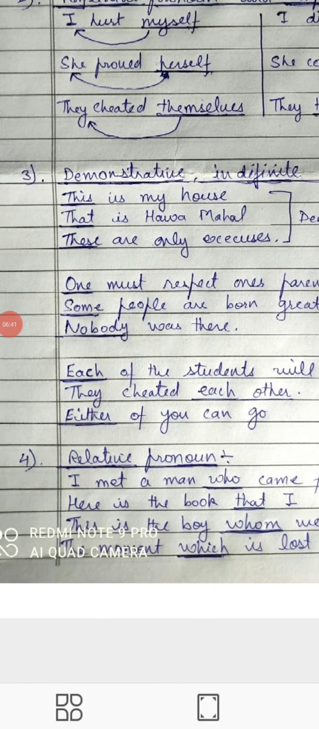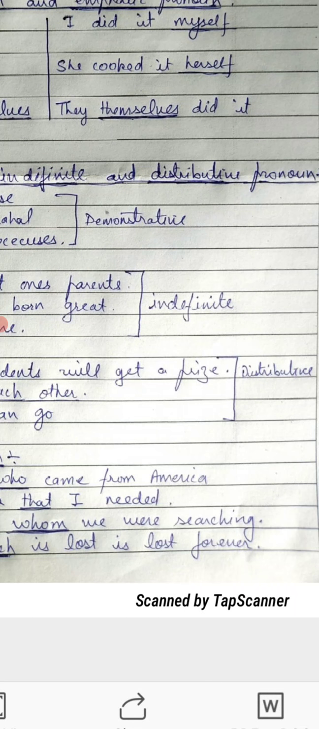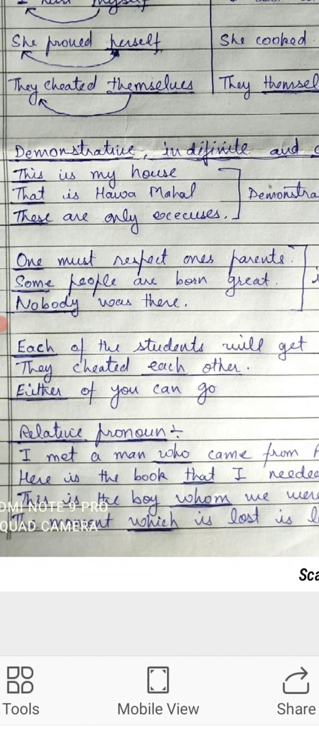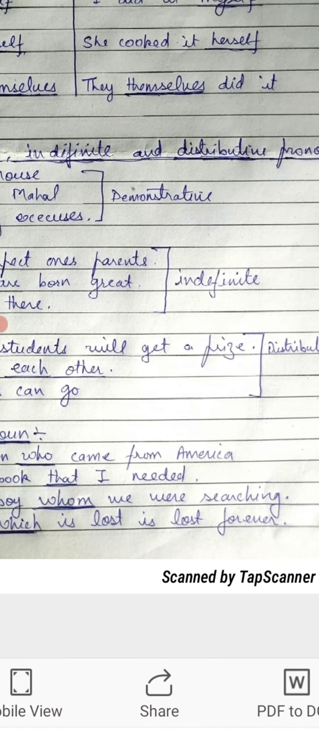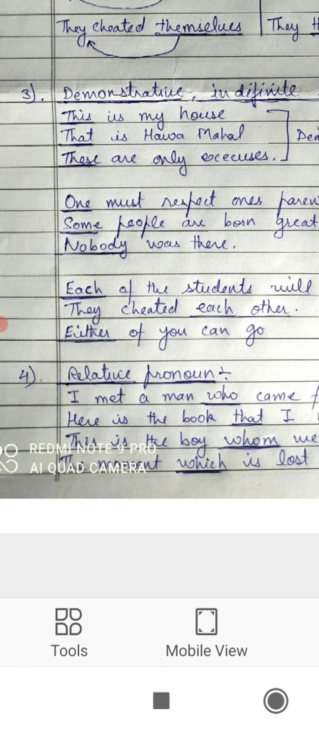The next is the category of distributive pronoun. What is a distributive pronoun? A distributive pronoun is a pronoun which identifies every individual separately, which points out every person separately. For example, each of the students will get a prize. Now, what is meant by each of the students? It means that the speaker is separately, individually pointing out every student. So this is a distributive pronoun.